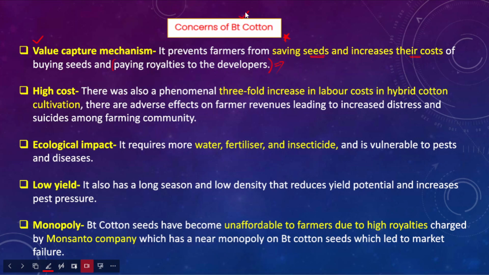The mechanism, as I have already told you, is that farmers are not allowed to save the seeds. Even if they save the seeds, those seeds will not be useful for the next crop. Okay, so that is the main problem associated with BT cotton.